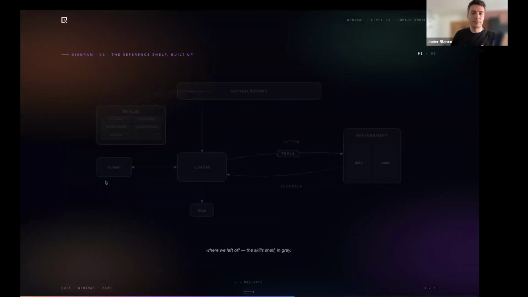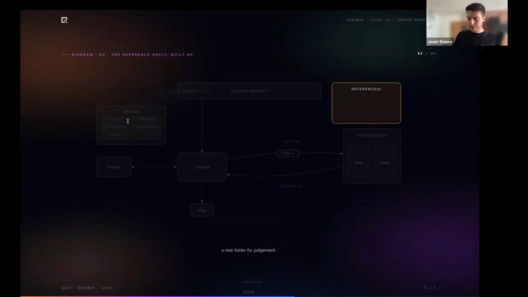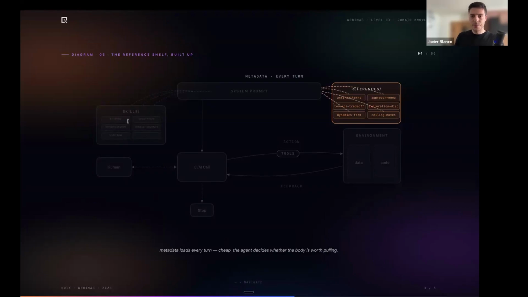How does that look in our graph? From the previous level, we have the agentic implementation plus skills. And now in this reference folder or knowledge base, domain knowledge, however we call it, we have some new readmes. These markdowns again have some metadata, just like the skills, that the system has access to decide whether they could be worth pulling.